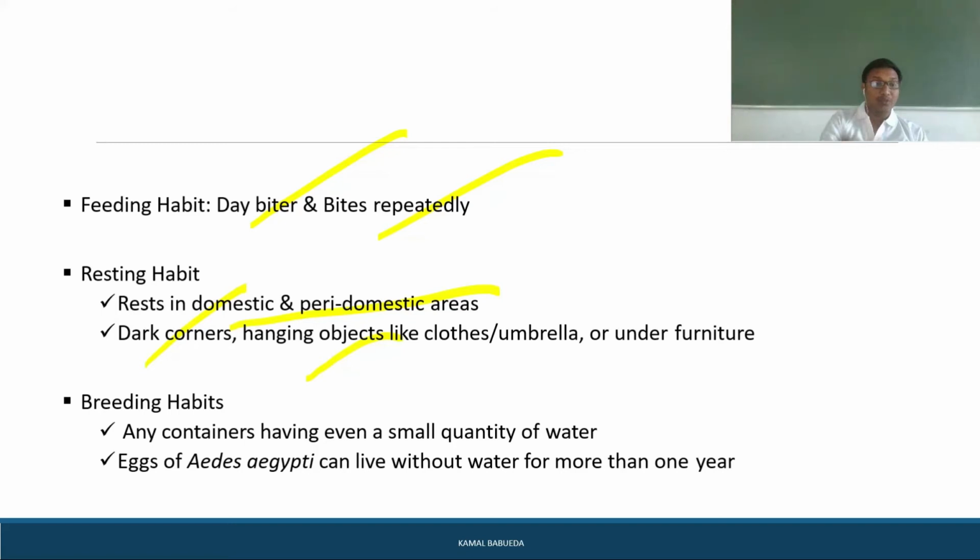And breeding habits: any containers which have even a small quantity of water, there you can see the breeding. The eggs of the Aedes aegypti mosquito can live without water for more than 1 year. So even when the mosquito has laid the eggs and there is no water, they can live for more than 1 year, and whenever they find water, they can grow into an adult mosquito. That's why the endemicity of the disease is very high.